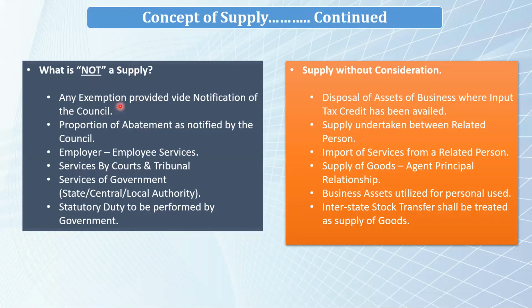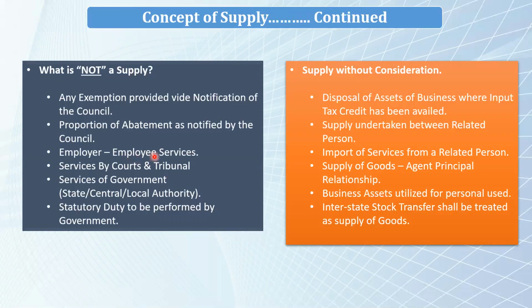Number one is if there is an exemption given by GST Council in any of its meetings. Second is if it is not exempted in full, there may be an abatement. Say for example, GST rate applicable on goods or provision of service is 18%, and now GST Council has notified that there is an abatement of 50% of the same, then GST would be applicable only on the residual 50%, that is 9%. Now, as per Schedule 3, GST is not applicable on services provided by employee to the employer.